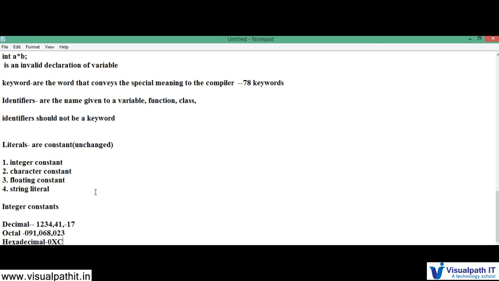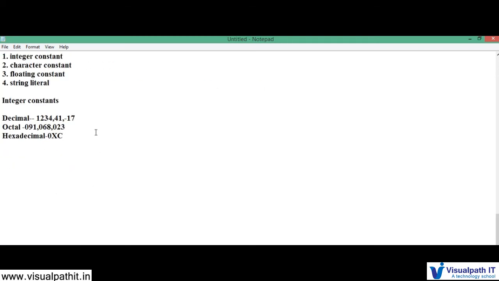Then what is the character constant? The integer constant is over, and the next one is the character constant. It's a single character enclosed with single quotes. Even non-graphic characters, like escape sequences \a, \b, \n the new line, \r the carriage return, and \t the tab, are also character constants.